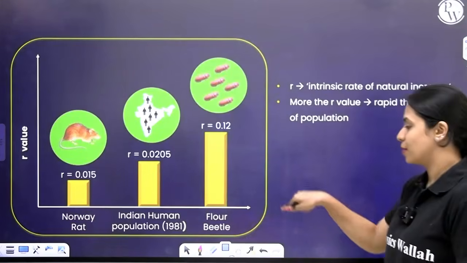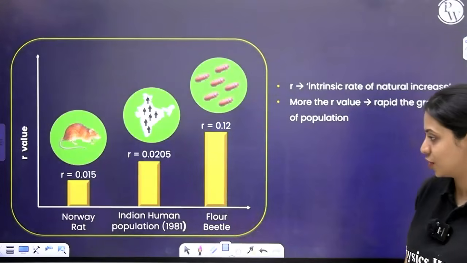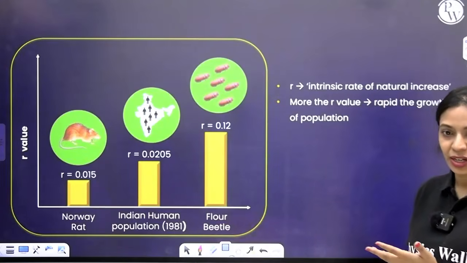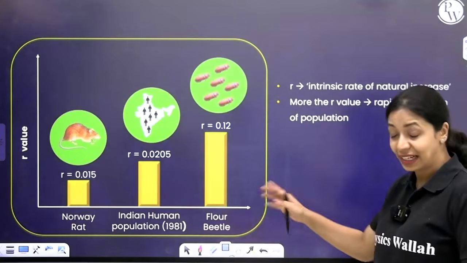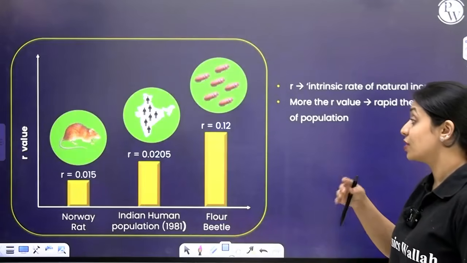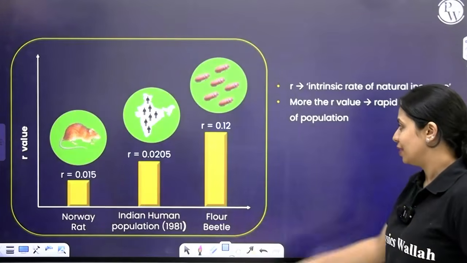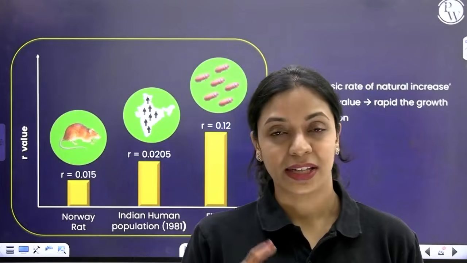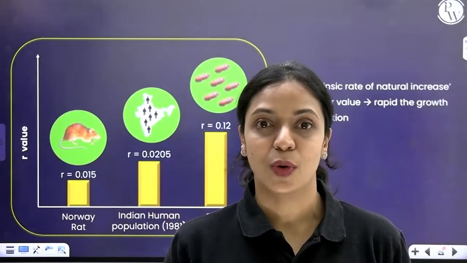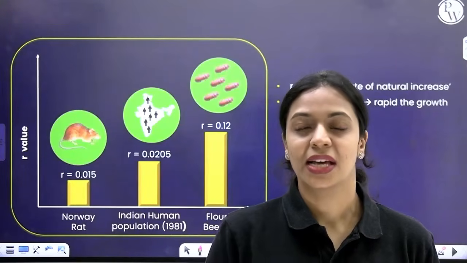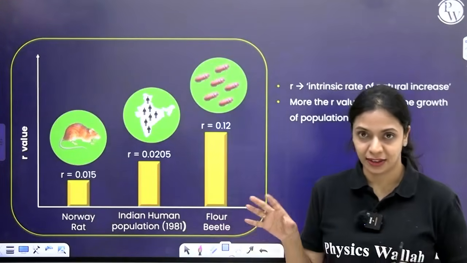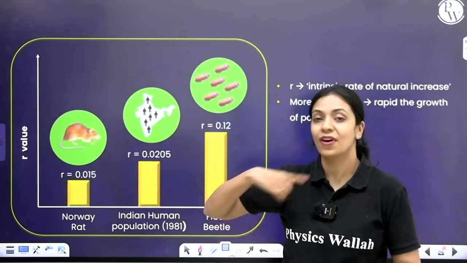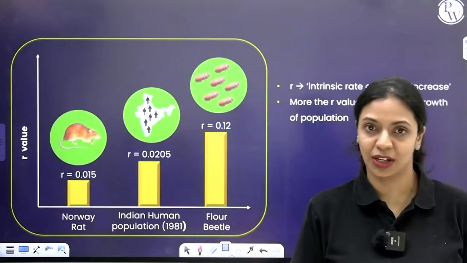So here there is a mention of the r value for different populations. For Norway rat it's 0.015. For human population in India in the year 1981 it was 0.0205. For flower beetle it is 0.12. This may seem like a small number, but here we are not calculating the number of individuals born or dead. We are calculating the birth rate. There is a difference between the birth rate and the death rate, right? So the greater the value of r, the faster will be the growth of that population. That is what r represents or determines.